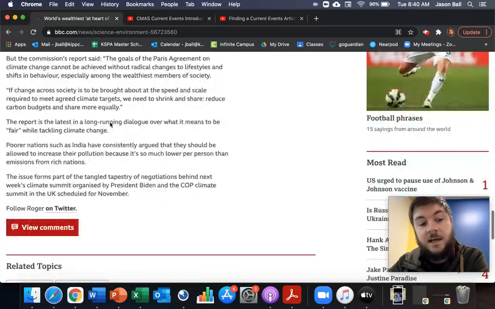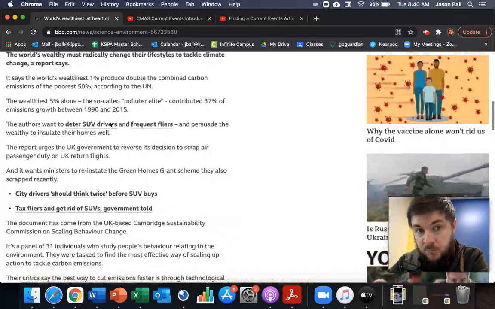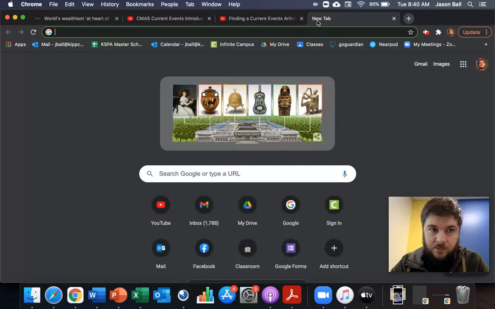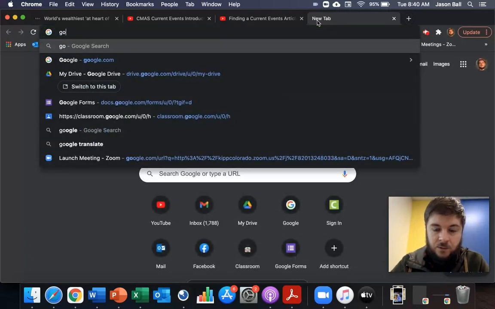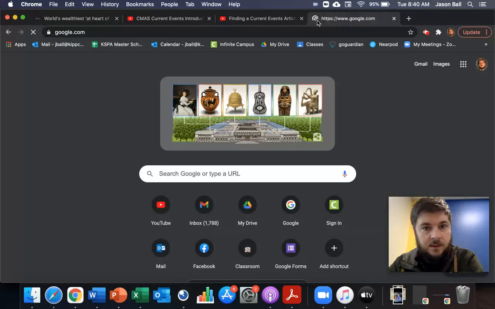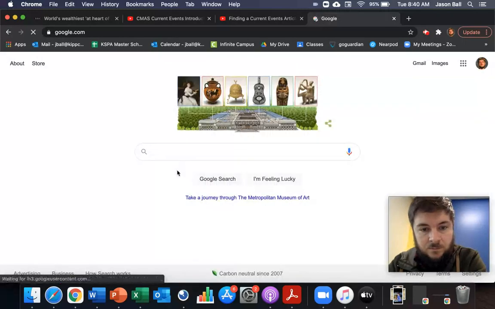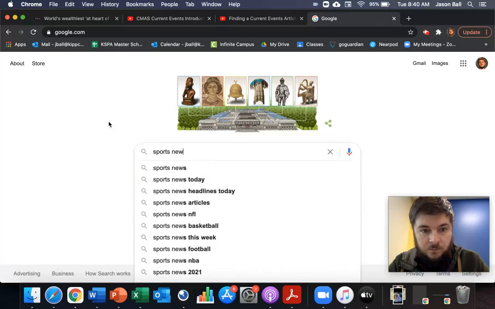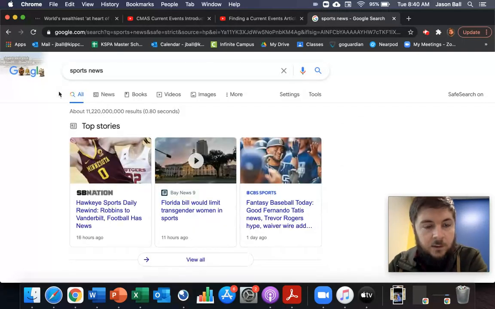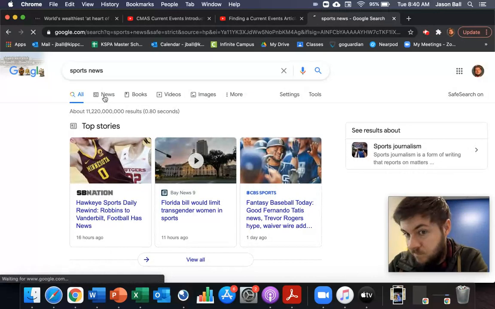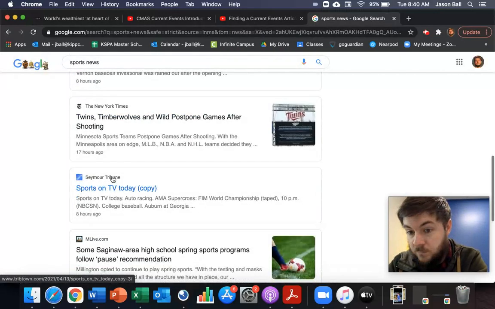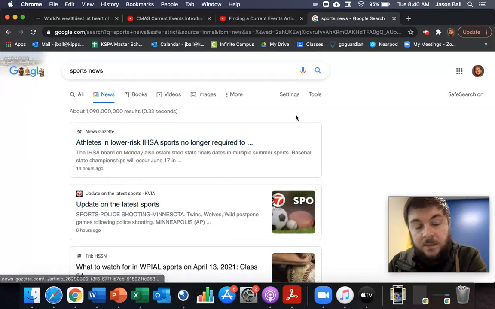You can always change your mind on what article it is that you want to read. And again, if you're still having problems finding an article, go to Google. And you can even just type in anything you want. Again, let's try to do another one for like sports news. Also on Google, there's this whole other tab called News. Just click on News, and it'll only give you web articles from news, current events. Another way to help you out.